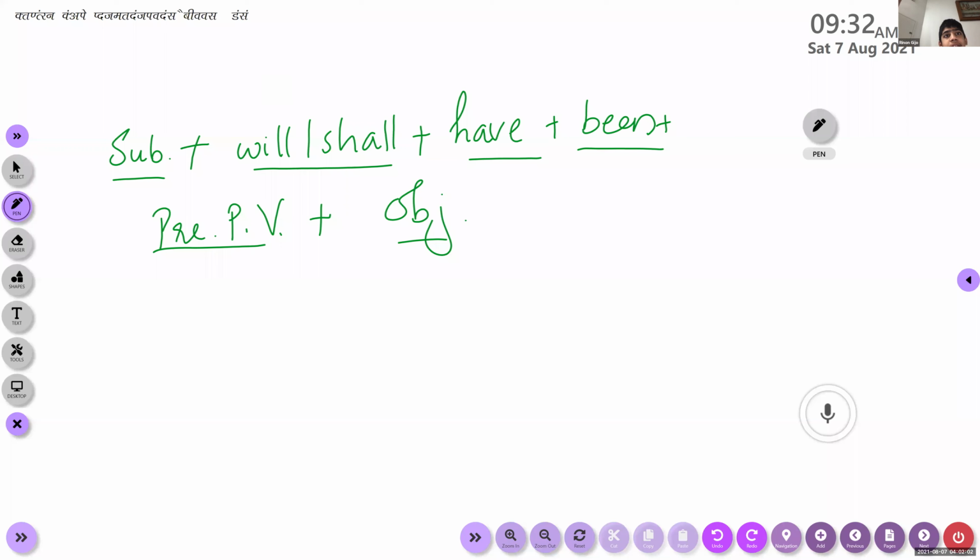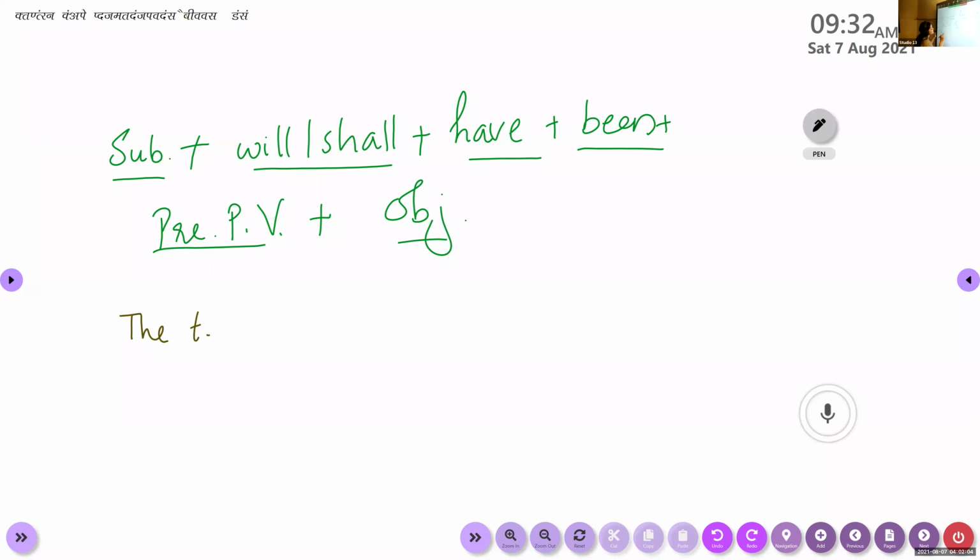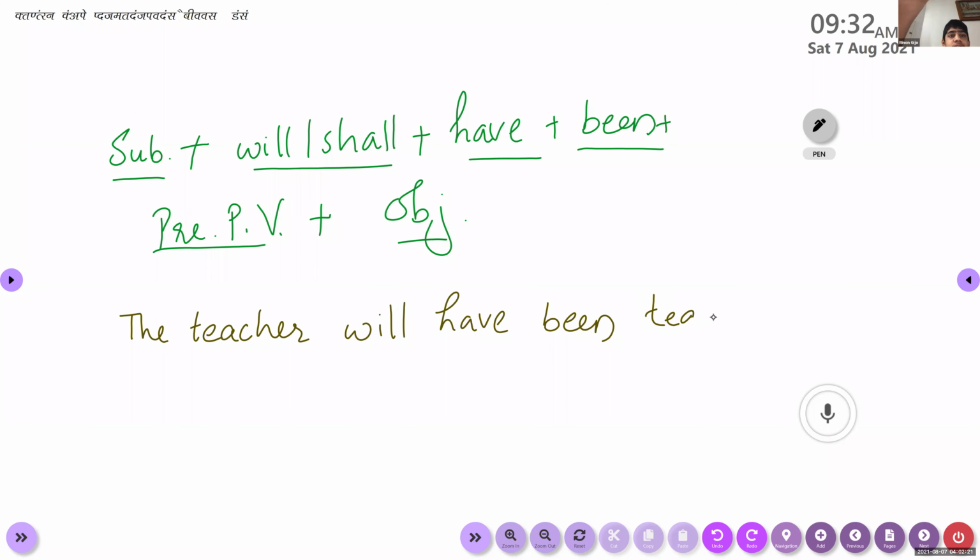Peter will have been... The teacher is the subject. Teacher is singular, so I can use will. The teacher will have been teaching the students.